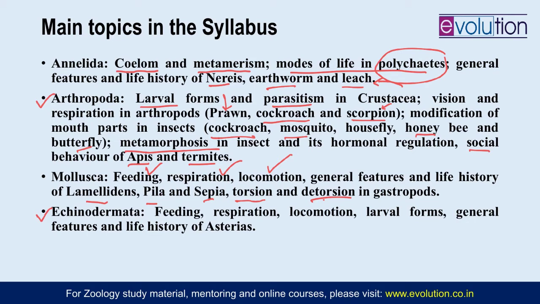Then in the last phylum of invertebrates, phylum Echinodermata, again, you need to cover the feeding, respiration and locomotion in general in all the echinoderms. Then a very important topic is the larval form of echinoderms. You need to compare it with the rest of the invertebrate larval forms as well. And then the general features and life history of Asterias, which is the sea star, you have to cover. So these are the main topics in the syllabus.